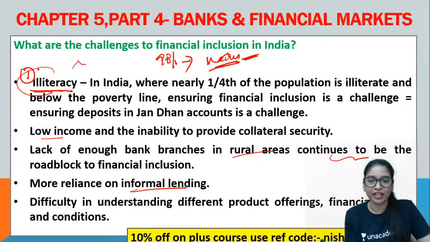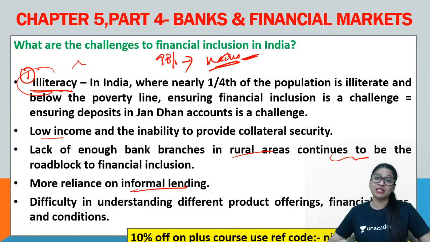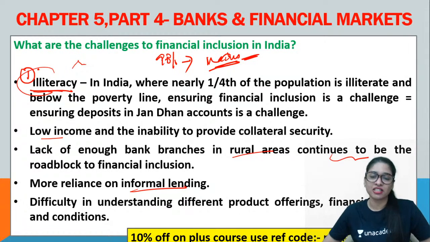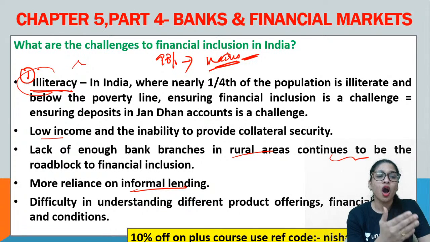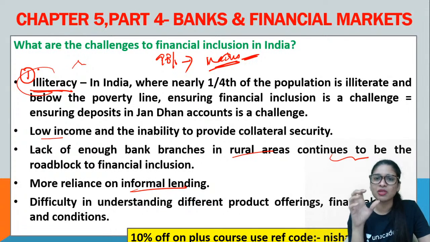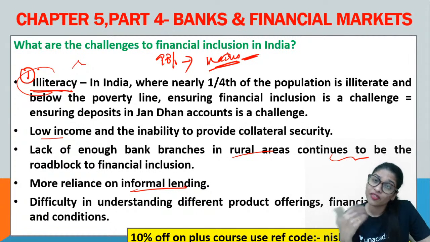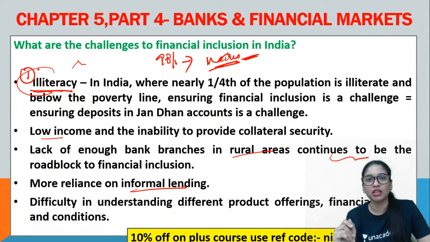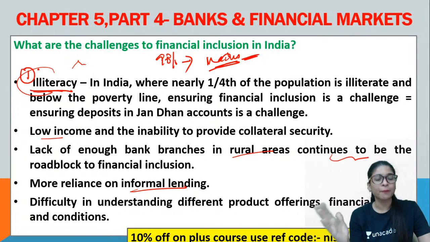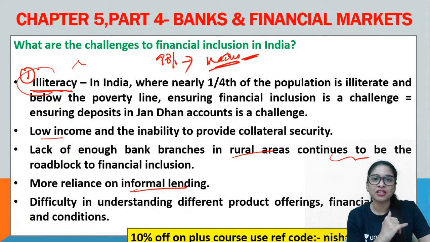And now informal lending, your money lenders, your kallatran wala perspective happens there. More reliance on that, because you get money at a faster rate. For example, let's say Nishu or Sandeep, they are farmers, they want to get money for the activities. Now the banks are not giving them because they don't have a collateral, or they're not eligible for it. Suddenly what will they do? Or even if it is approved, it's taking 1 month or let's say 2 months. Time duration is higher. So fatafat, they'll go back to the money lenders, or people who can give them a loan within seconds. If they approve it, just like that they give. But the rate of interest is too high and these people get exploited.